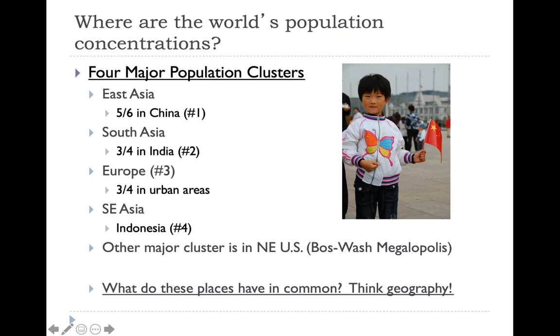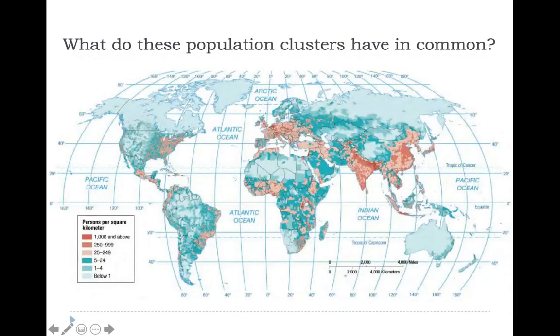What do all of these places have in common? What is one resource that each of these population clusters have access to? If you said water, you are correct. All four of these population clusters are centered around some sort of body of water. Water is important to support large populations, not only for access to fresh water for farming, but also access to trade and commerce. Business is able to be conducted, things are able to be shipped, economies are able to be grown.